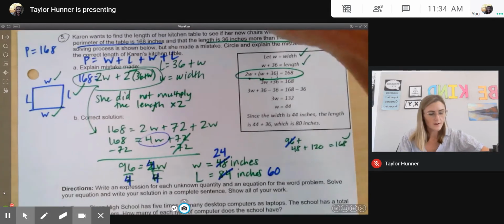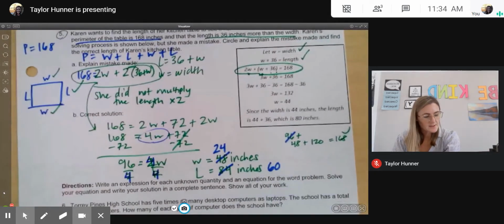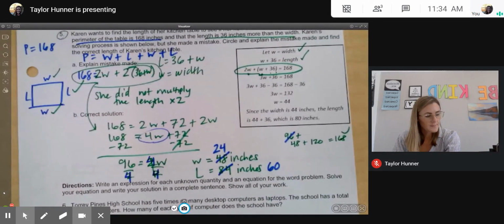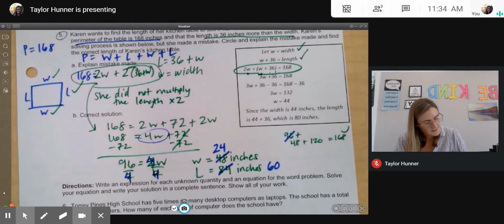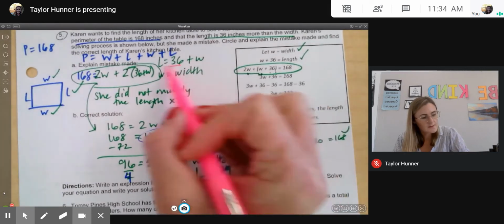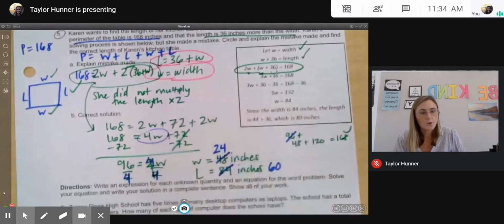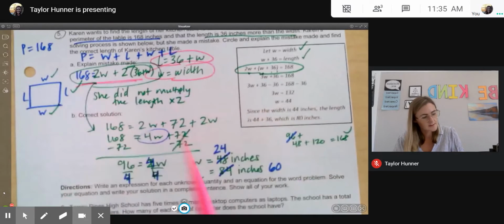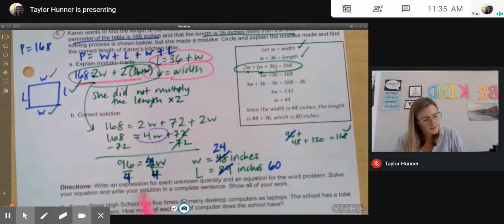Okay. All right, next part says, write an expression for each unknown quantity and an equation for the word problem. So our expressions are these, and then our equation is this. Okay, solve your equation and write your solution in a complete sentence. Show all of your work.